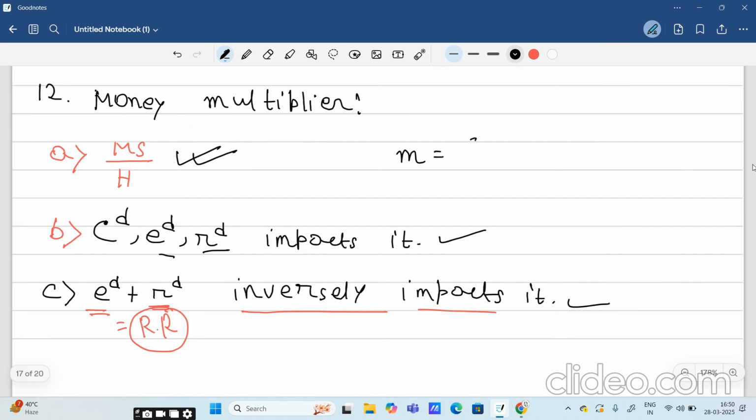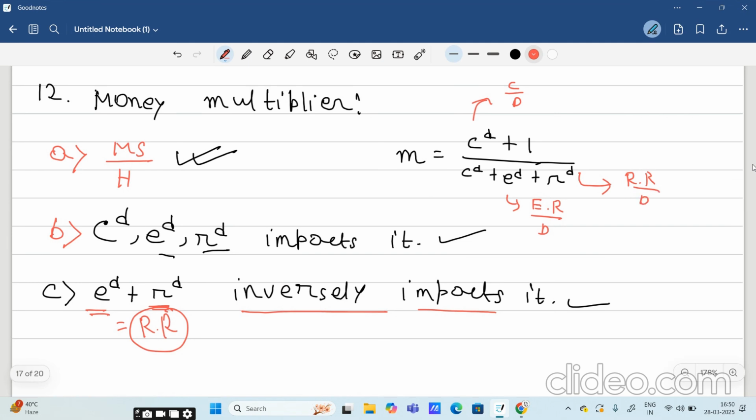Money multiplier is basically (CD + 1) / (CD + ED + RD). Here CD is the currency to deposit ratio, that is C by D, where C is currency and D is deposit. ED is the excess reserve to deposit ratio, that is excess reserve by deposit. And RD is the required reserve to deposit ratio, that is required reserve by deposit.